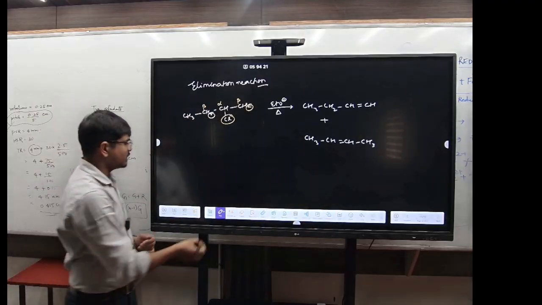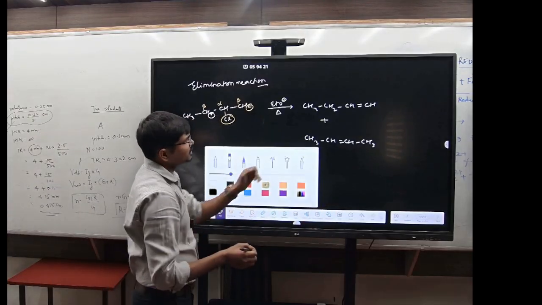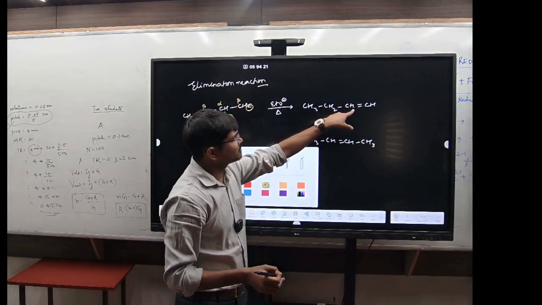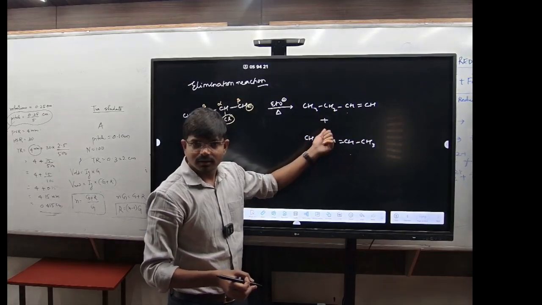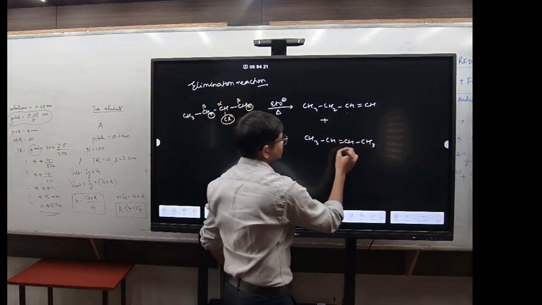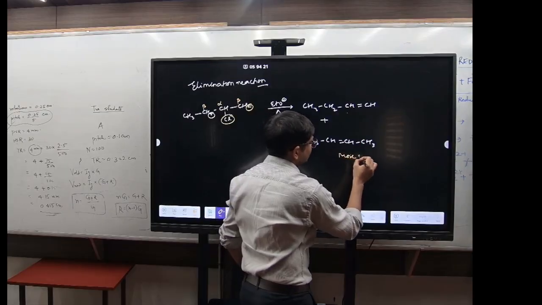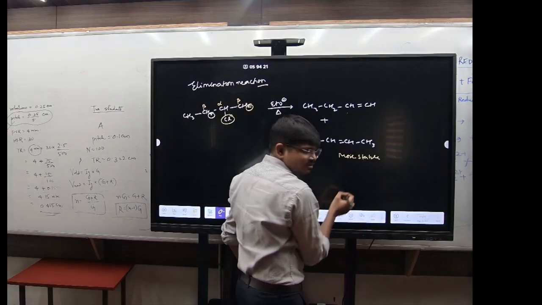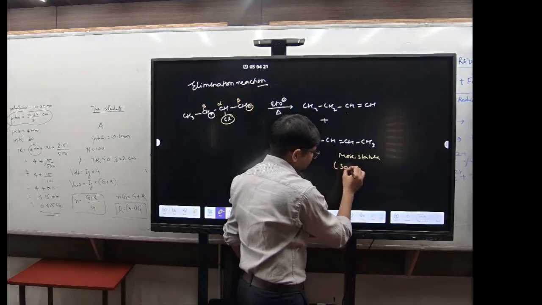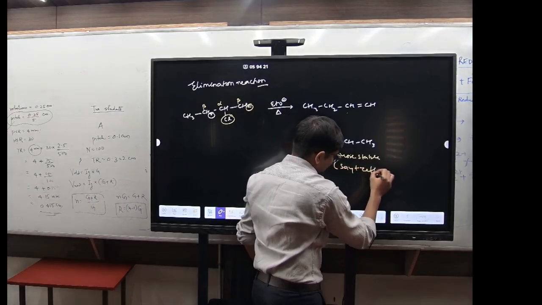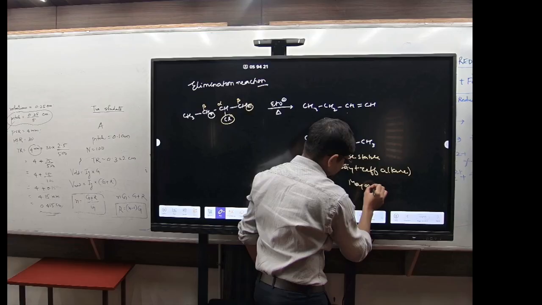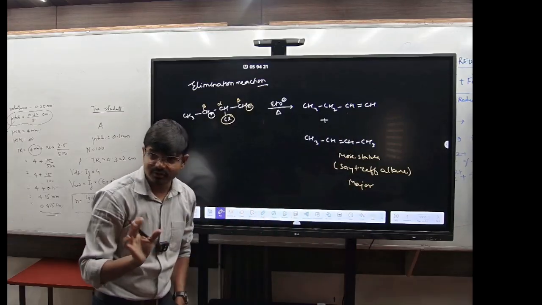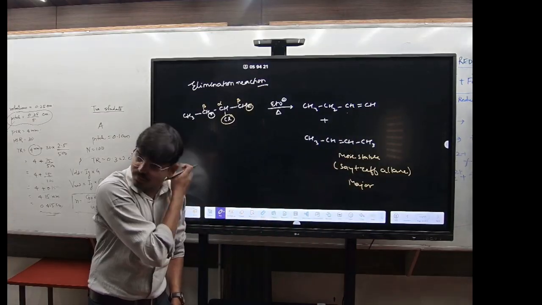Got it? Now see here, if you look at the structure carefully, which is more stable? This one or this one? The second one is more stable, right? This more stable alkene is known as the Saytzeff alkene. This is the major product.